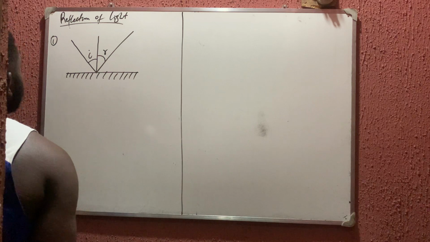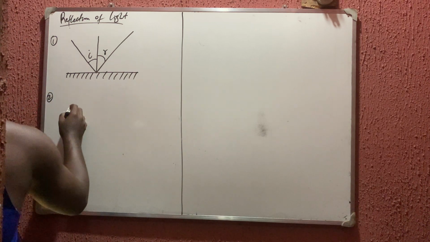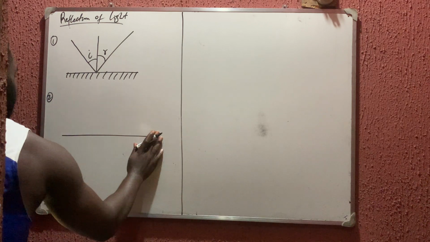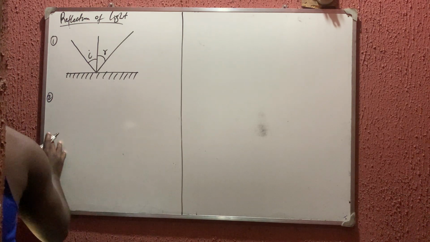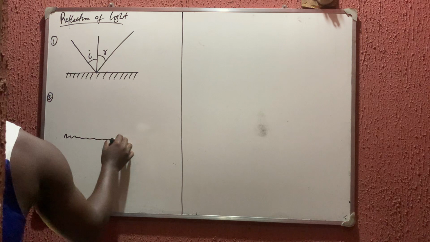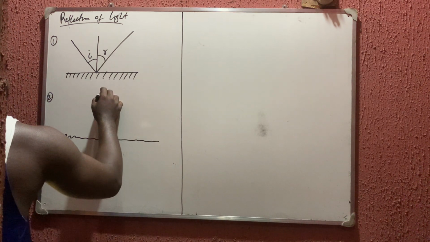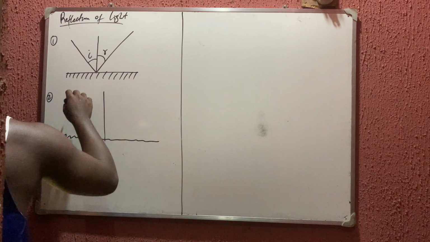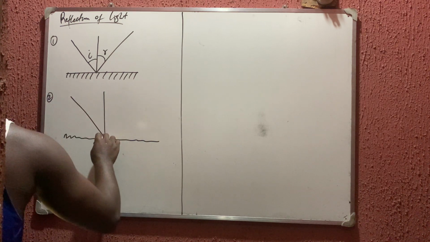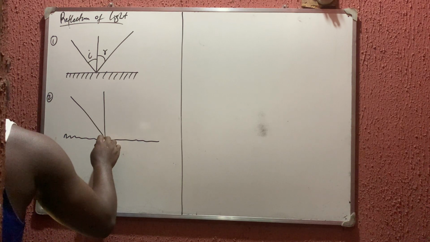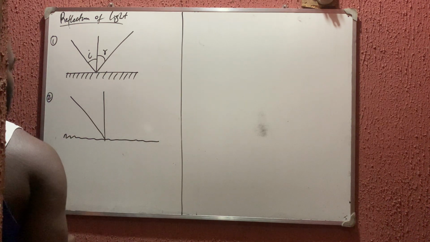But for number two, if it's irregular, it cannot be smooth like this. It could be a rough plane, for example, that wall I gave you as an instance. If I have my normal like this and the incident ray coming here, once it bounces, it does not move at an equal angle.